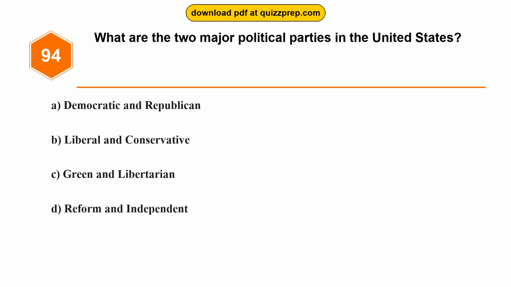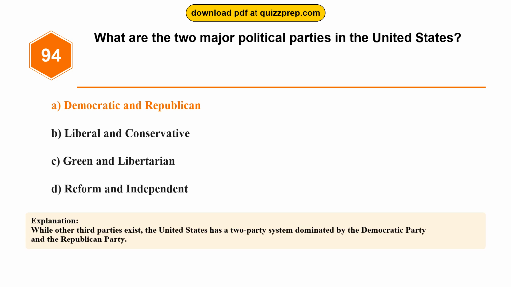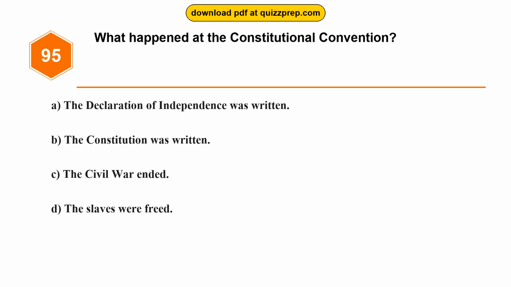Question 94. What are the two major political parties in the United States? Option A, Democratic and Republican. Option B, Liberal and Conservative. Option C, Green and Libertarian. Option D, Reform and Independent. The correct answer is option A, Democratic and Republican. While other third parties exist, the United States has a two-party system dominated by the Democratic Party and the Republican Party.